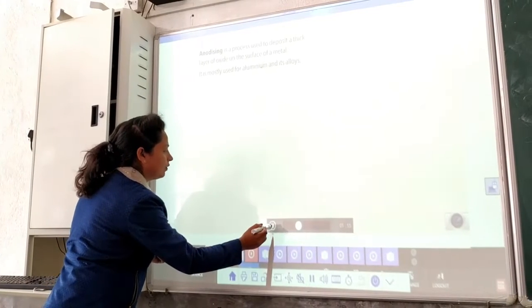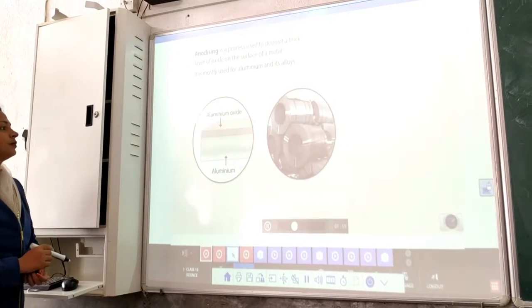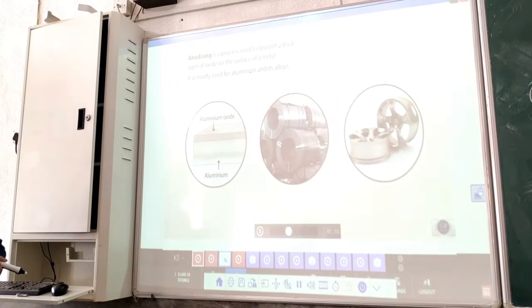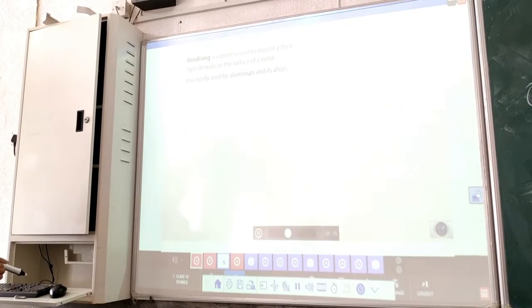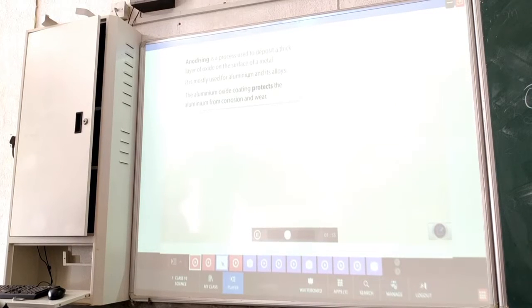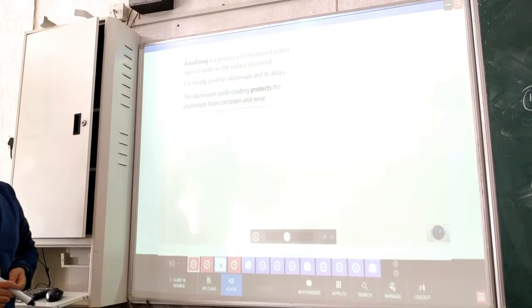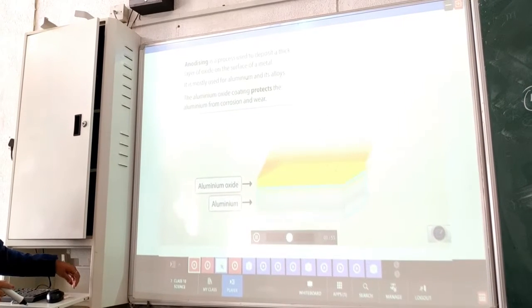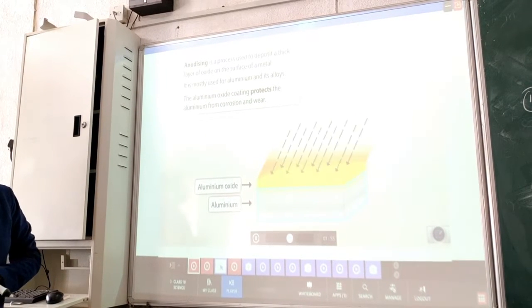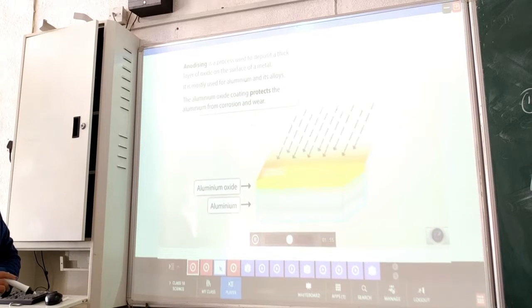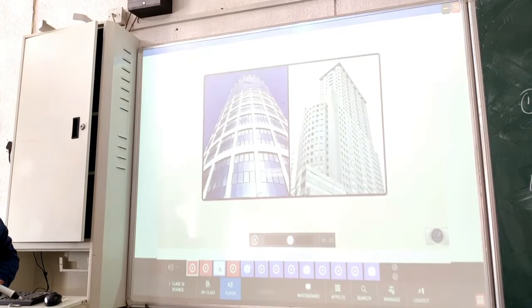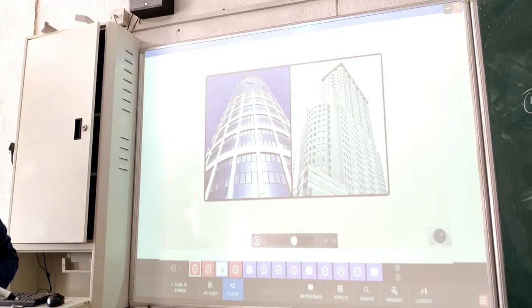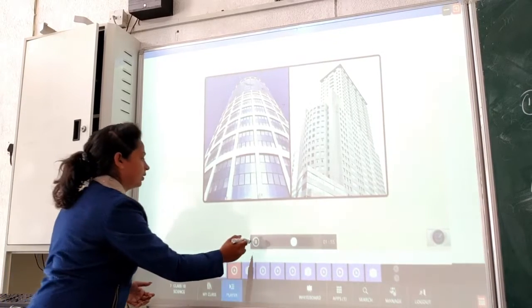Now let's continue. It is mostly used for aluminium and its alloys, though it can also be used for metals such as titanium and zinc. Anodizing aluminium produces much thicker aluminium oxide coatings than natural oxidation. This coating protects the aluminium from corrosion as well as wear and tear. Many modern buildings use anodized aluminium where the metal framework is exposed to oxygen and other elements.